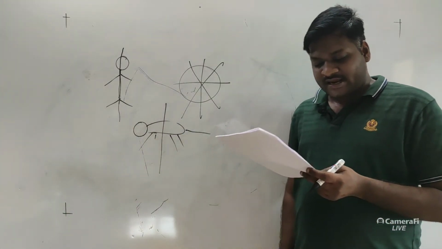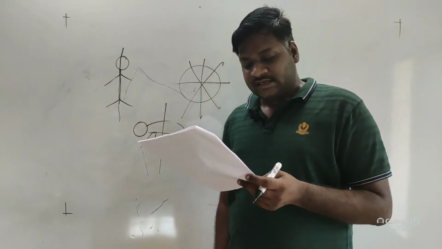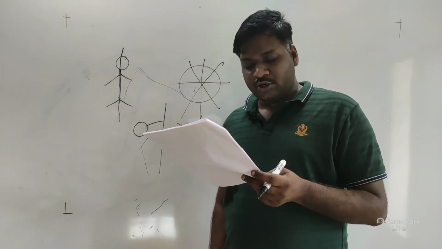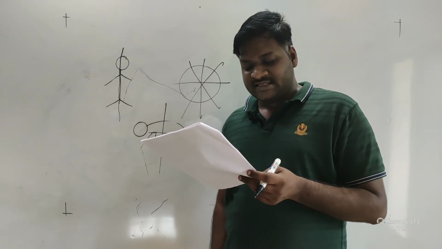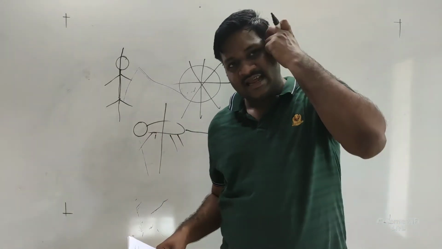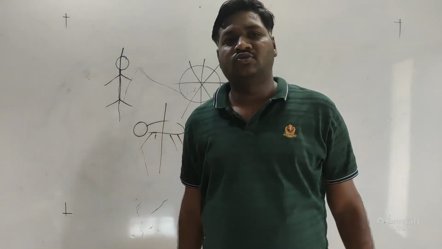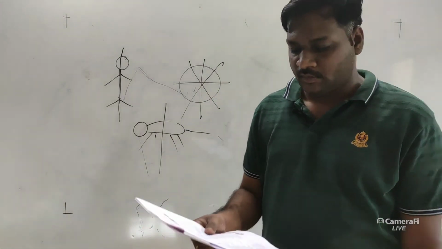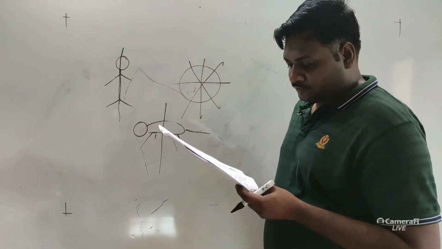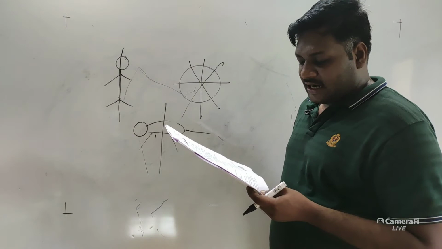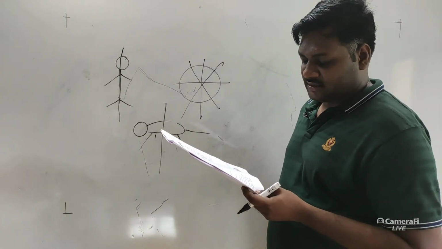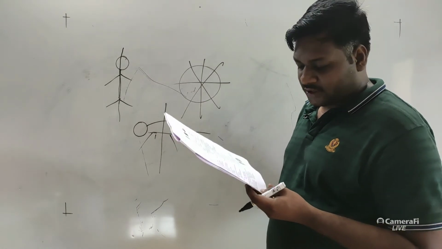Question number 148. The process in which the tail of the tadpole larva is dissolved and it changes into a frog is known as. Okay, so what is that process? It is called metamorphosis. So there is a development from the larva to the frog. The next, in adult frog, kidneys are mesonephric. Okay, so this is the correct option for question number 149.